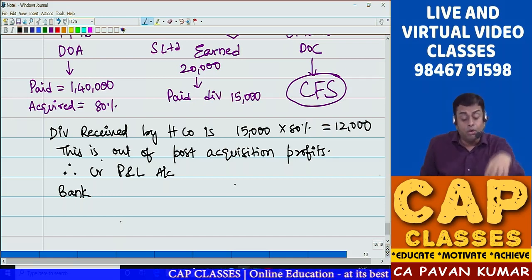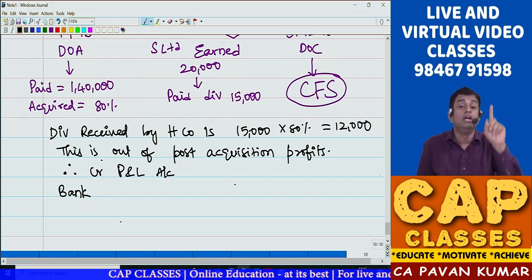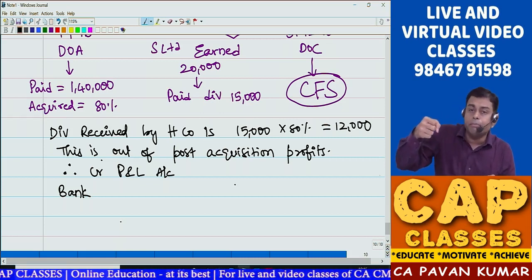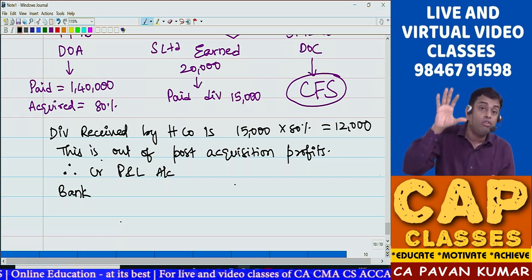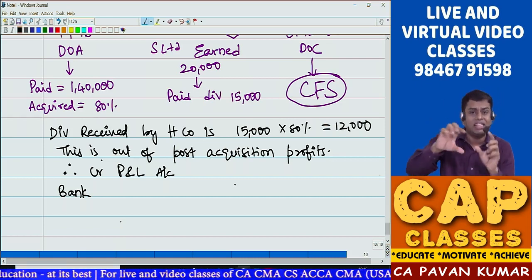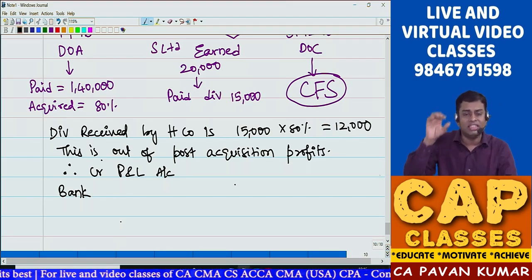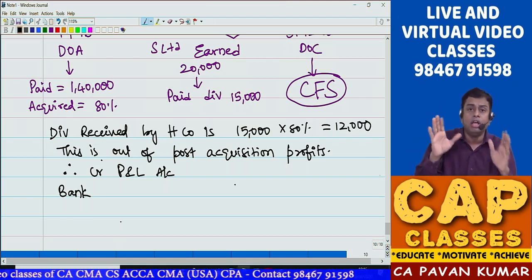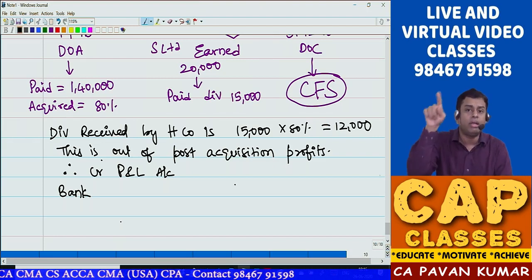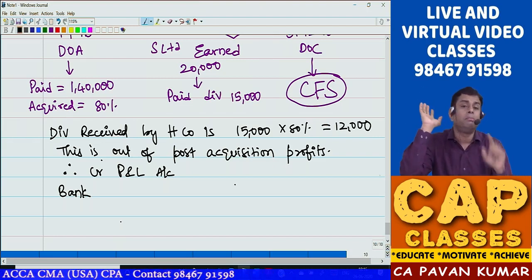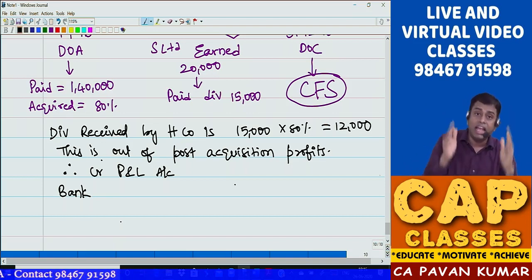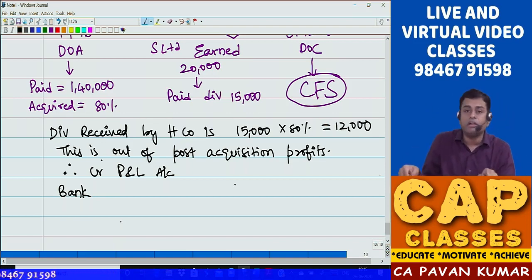Sometimes we do some adjustments in subsidiary company books only for accounting policies, depreciation rates, FIFO, LIFO changes, rectification of mistakes, or alignment of accounting policies. But that is only 1% of consolidation procedures. 99% we are thinking from the point of view of the parent company.